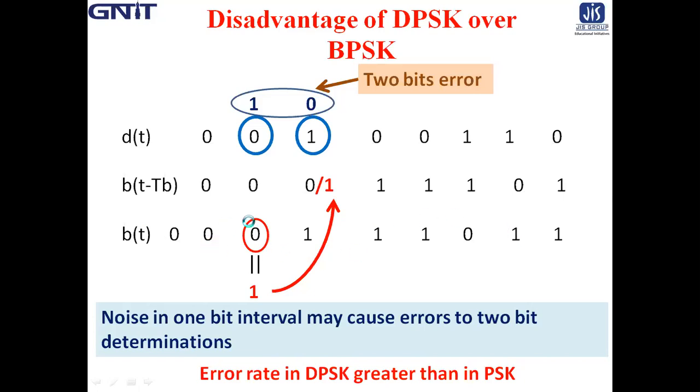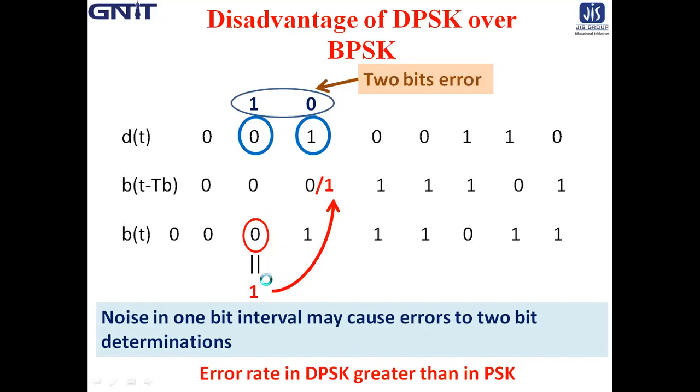Suppose this bit is contaminated with noise during the transmission, so the output now becomes 1. That is, this bit changes from 0 to 1.